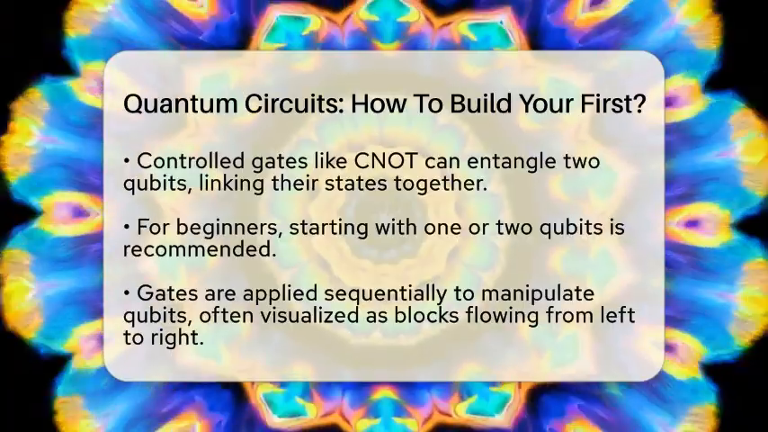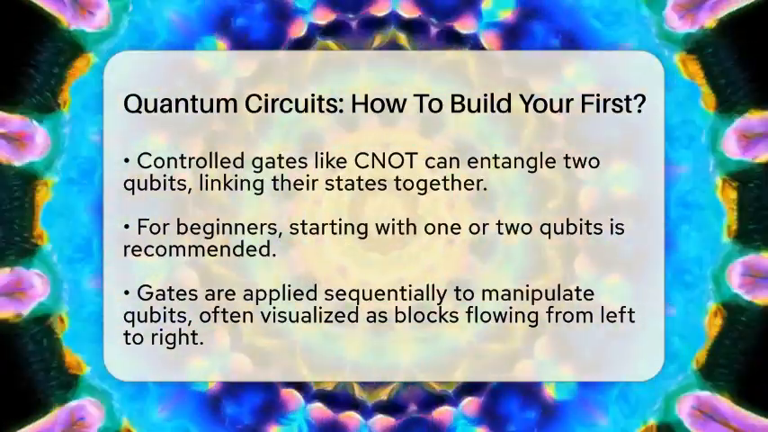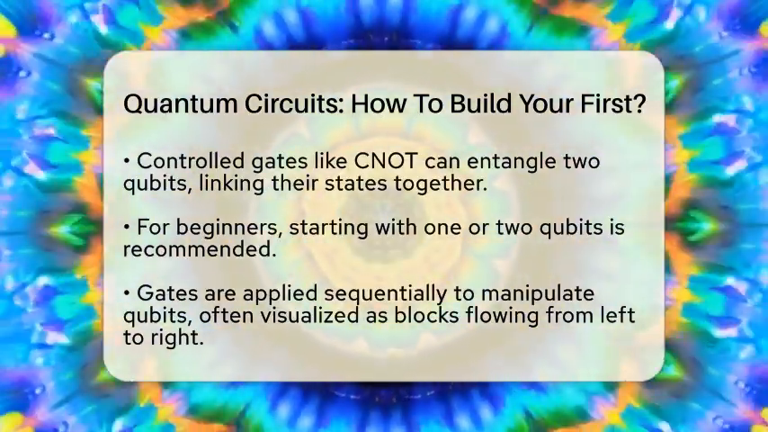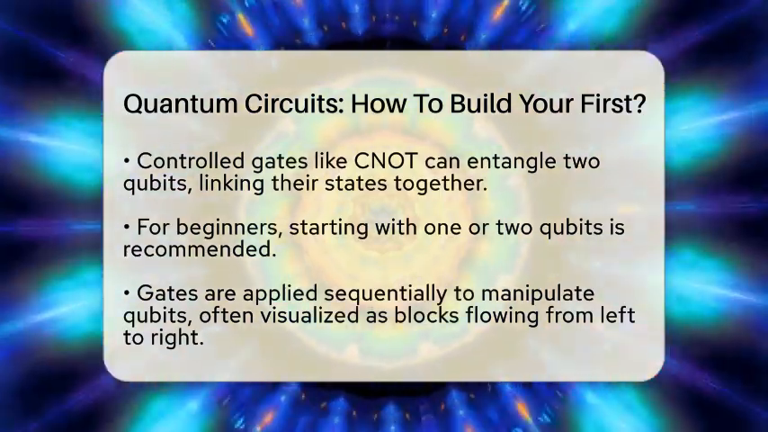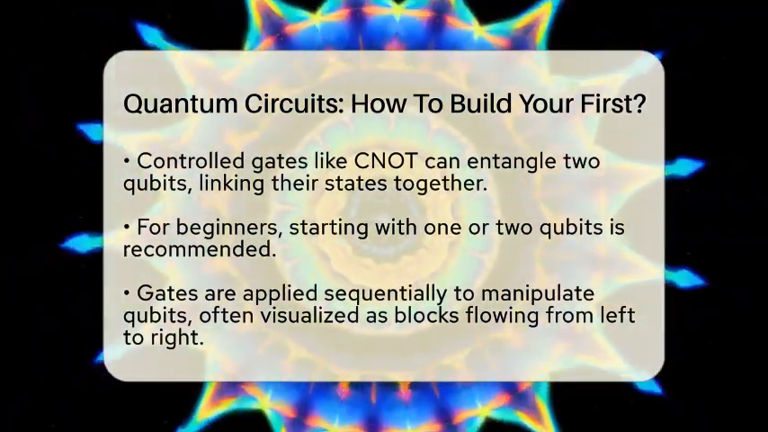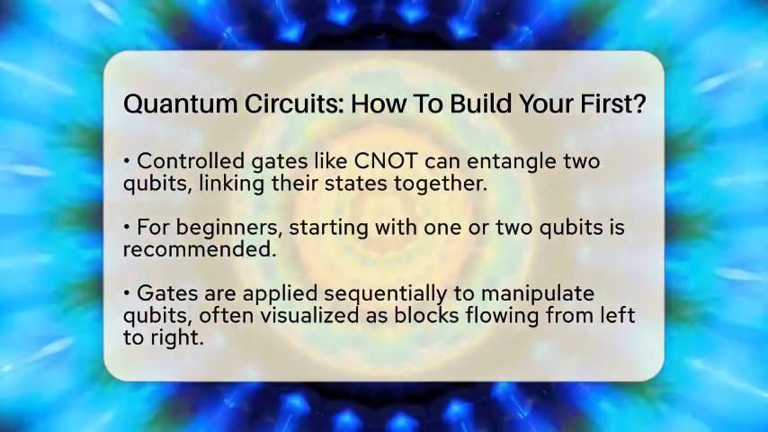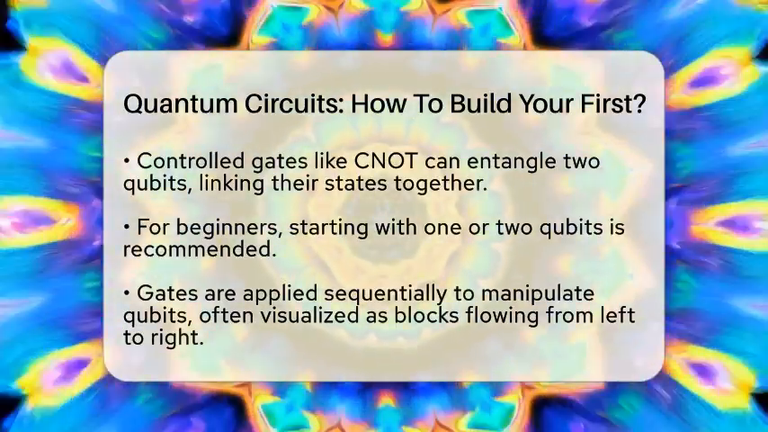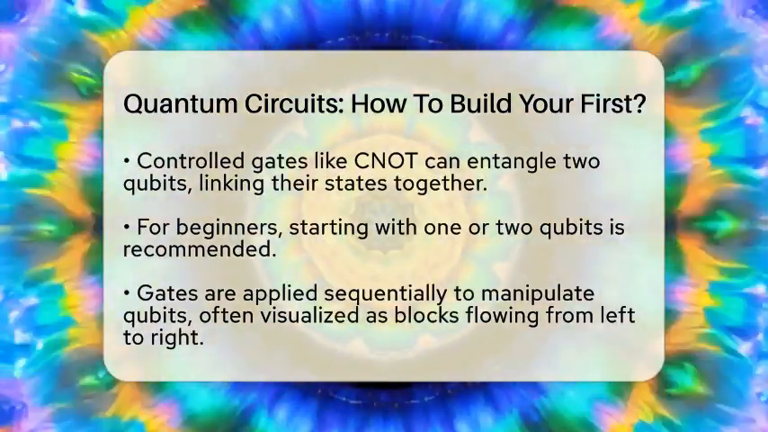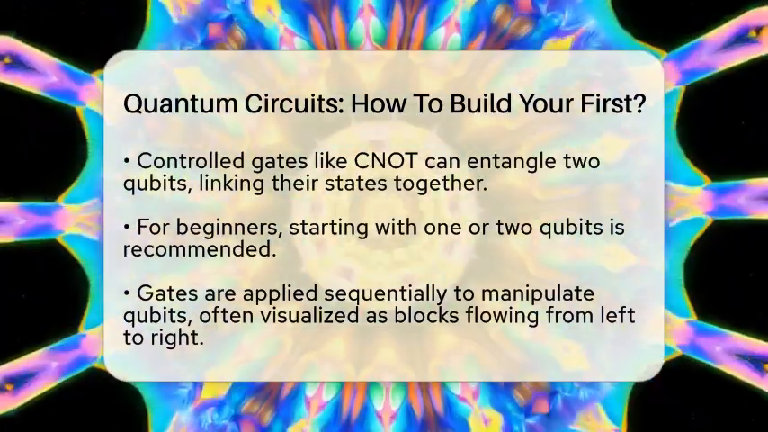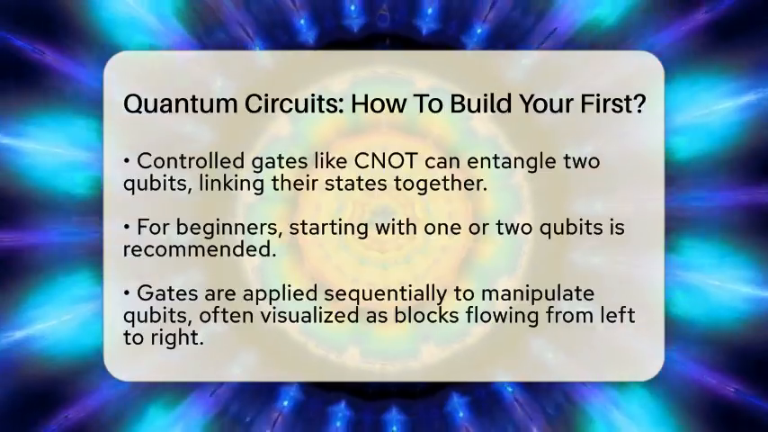To build your first circuit, decide how many qubits you want to work with. For beginners, 1 or 2 qubits are perfect. Then, apply gates to these qubits in sequence. For example, you might start with a Hadamard gate on the first qubit to create a superposition. After that, you could add a Pauli-X gate to flip its state. These gates are represented as blocks on a diagram, flowing from left to right.